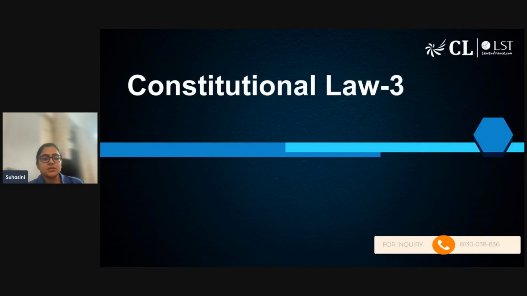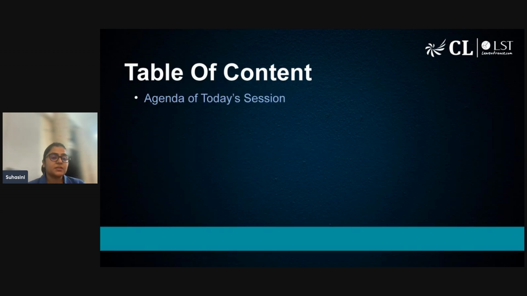So in this series, we are talking about constitutional law. In the last two classes, we have discussed the basics: basics of the constitution, salient features of the constitution, since the Indian constitution is also called a bag of borrowings. From where we have got what all features, how the constitution came into picture, whether the Indian constitution is federal in nature, unitary in nature. Then we have also discussed the preamble. This is something which we have covered in the last two constitutional sessions.